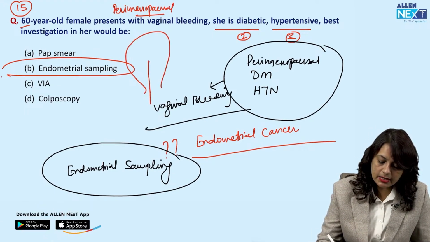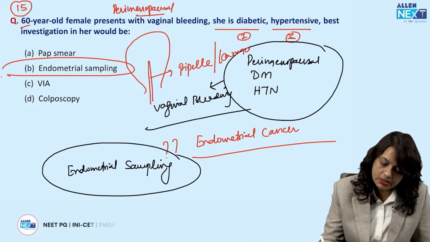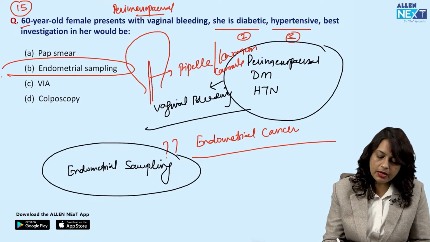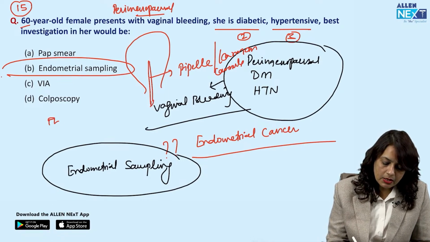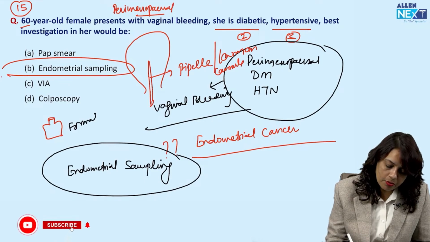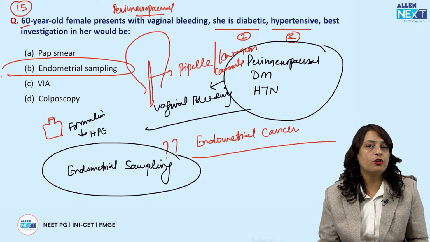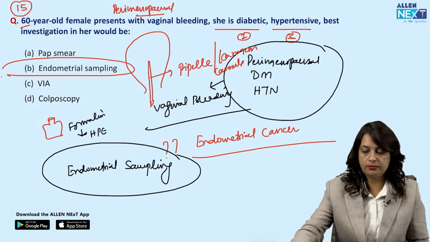In this case, a Pipelle can be used, or a Karman's cannula can be used, and you can take the sample and put it in formalin to send it for histopathological examination. So according to me, it will be endometrial sampling.